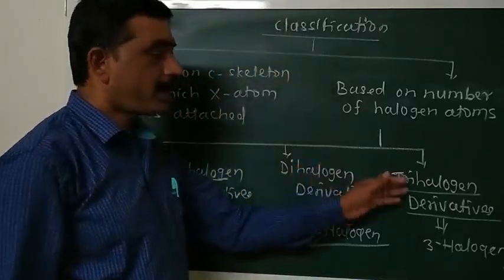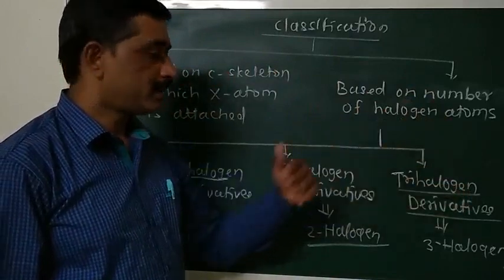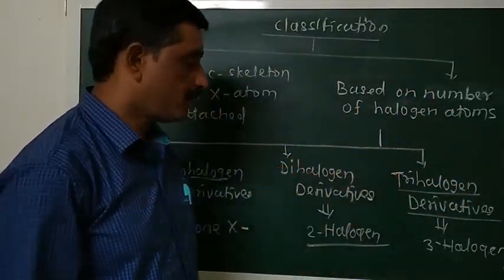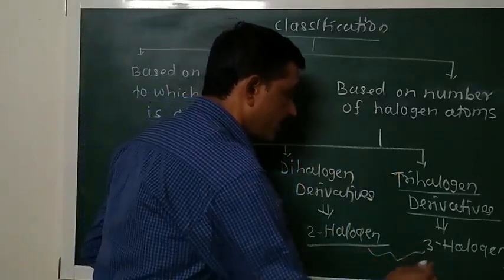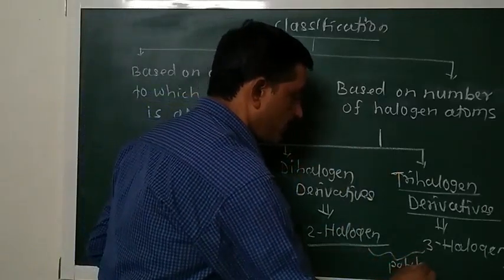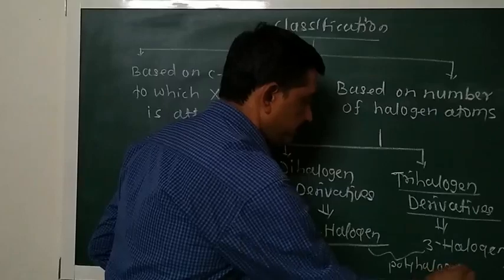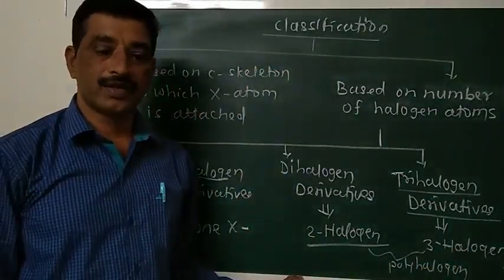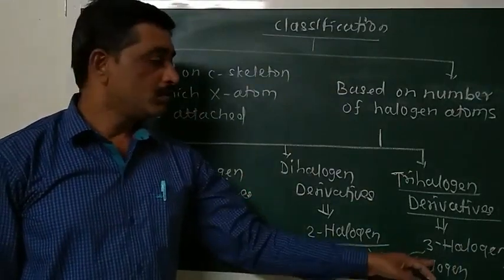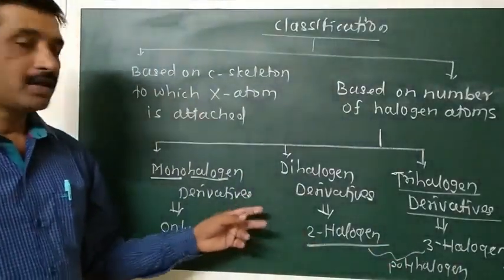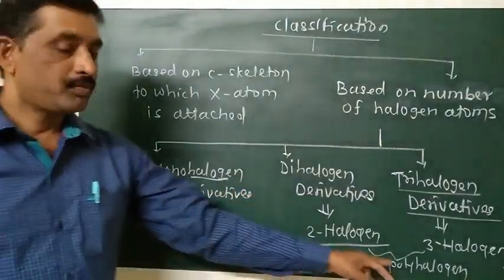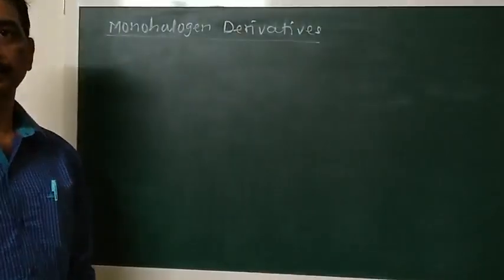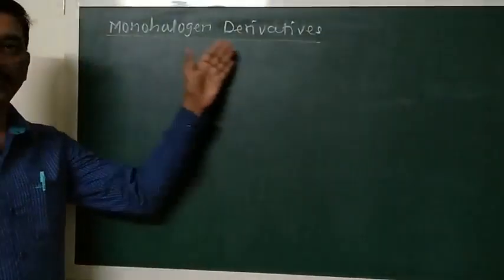Next, halogen derivatives which contain more than two halogen atoms in their molecule are together known as polyhalogen derivatives. What are polyhalogen derivatives? The halogen derivatives which contain two or more halogen atoms in their molecule are called polyhalogen derivatives. Let us discuss what is monohalogen derivative.